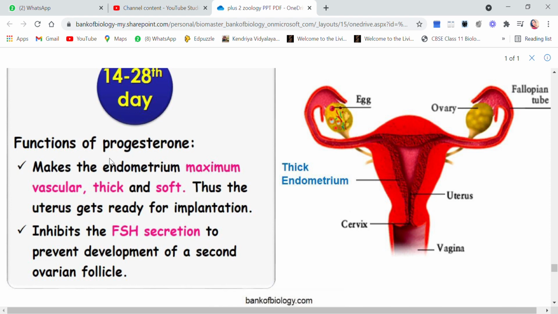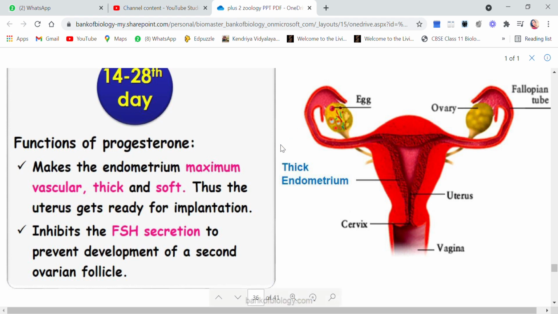Then progesterone level also inhibits the FSH secretion. That means it stops the FSH secretion, so as to prevent the development of a second ovarian follicle. Okay, there are so many follicles present in the ovary. I told you, because a female, when she is born, is carrying all her eggs with her, which she will produce in the whole of her life.